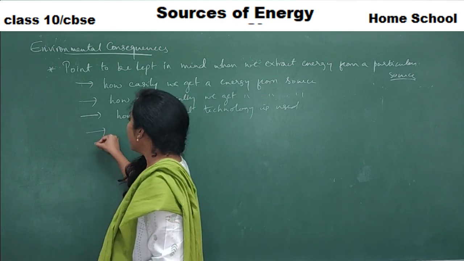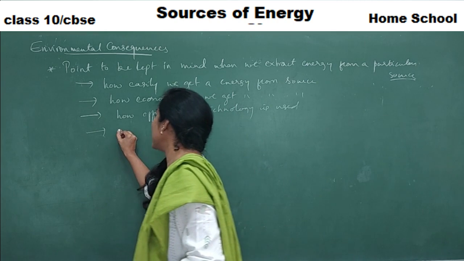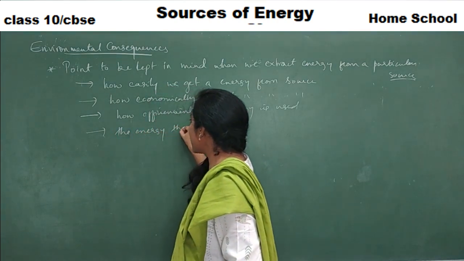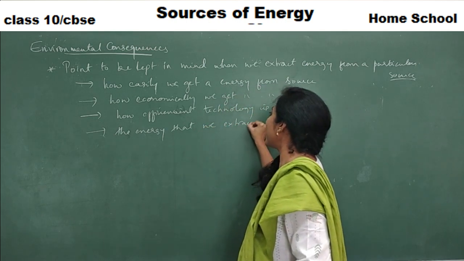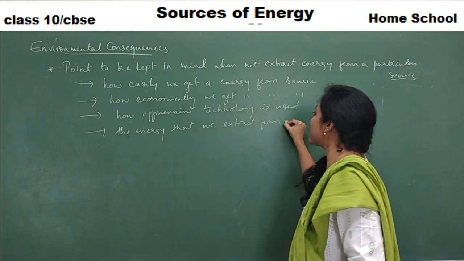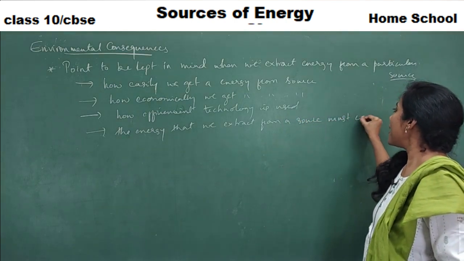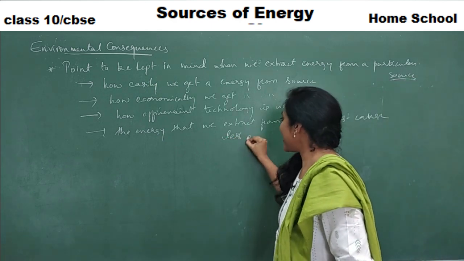And lastly, the energy we extract from a source must cause less harm to the environment. It must cause less pollution, less damage.